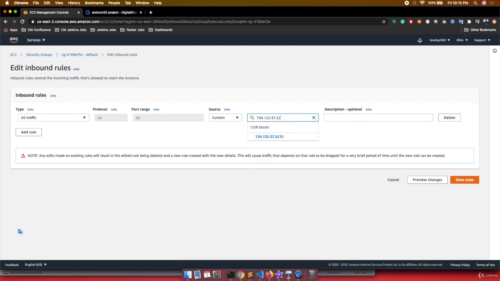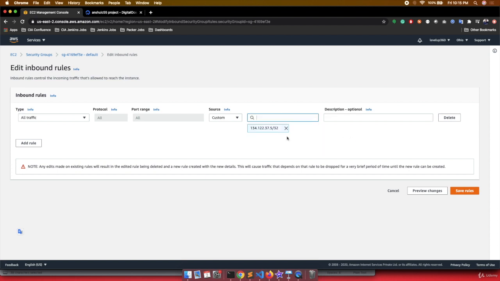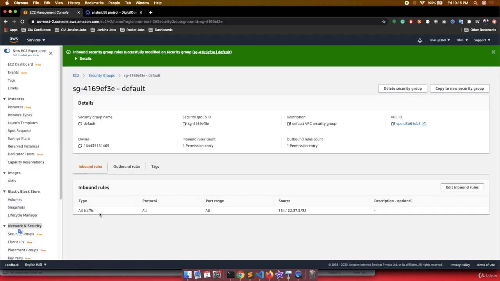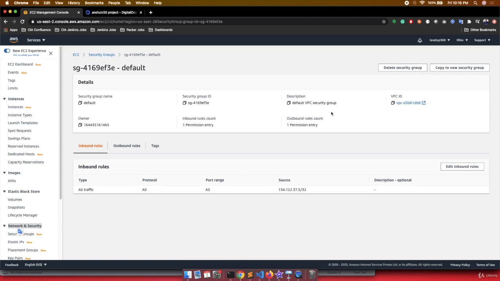After this we need to provide a CIDR range. So suppose we are providing the CIDR range 32, right? Now click save rules, and you can see all traffic inbound has been added over here. So we have created the user, and we have whitelisted my IP inside the EC2 security groups. Rest in the coming lecture, we will see how we can deploy an instance on AWS with the help of Terraform.